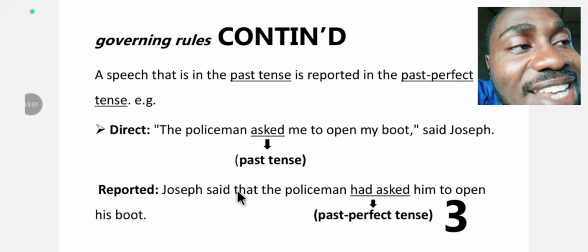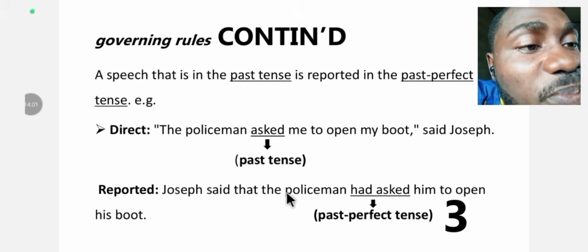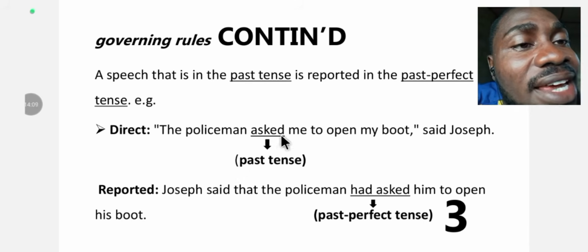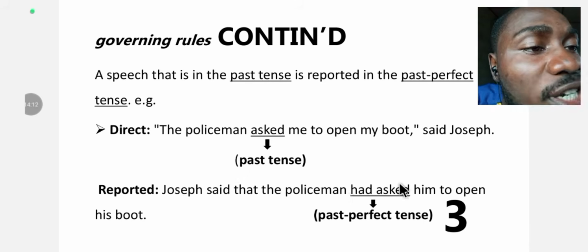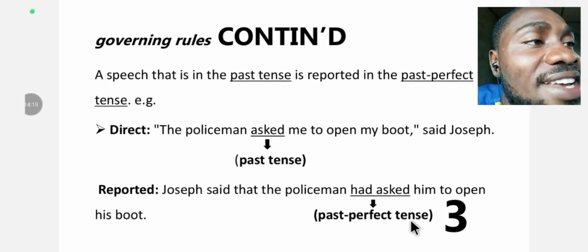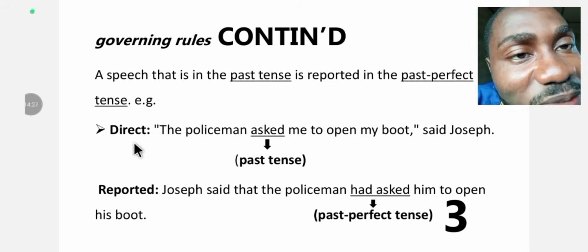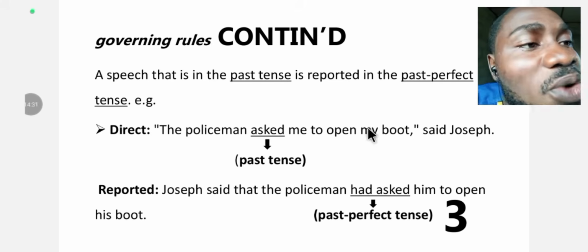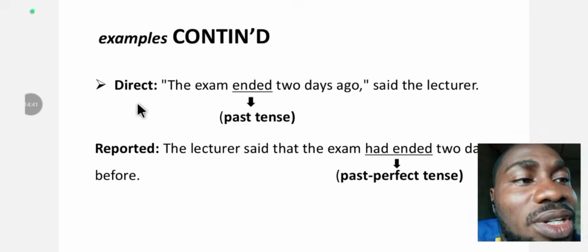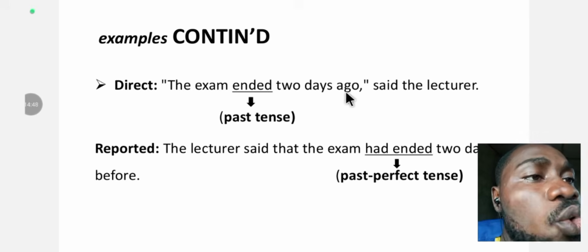So the reported speech goes, Joseph said that. Remember, you start an indirect speech or a reported speech with past tense. Joseph said that the policeman had asked him to open his boot. So our past tense here was converted to past perfect tense. "Had asked" is a past perfect tense verb form. A complete and correct reported speech. The Joseph quote was reported here. Moving over to the next. More examples on the third law. The direct speech states, "The exam ended 2 days ago," said the lecturer.